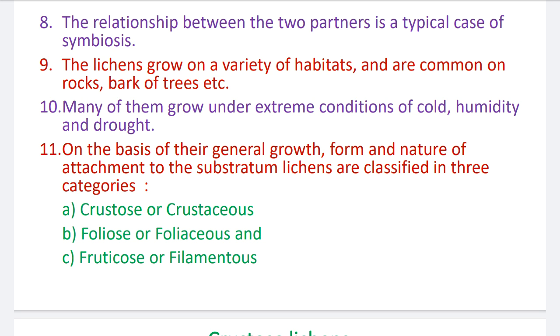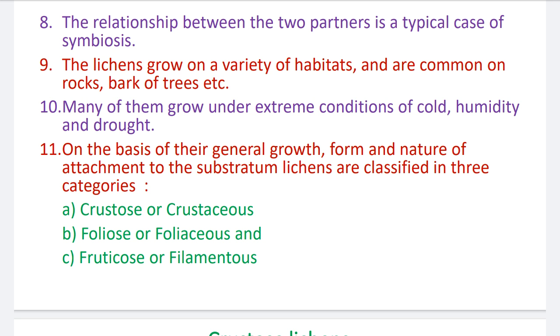Number 11. On the basis of their general growth form and nature of attachment to the substratum, lichens are classified into 3 categories. So these are the 3 categories of the lichens. It shows the diversity in their thallus. So crustose lichen, foliose lichen and fruticose lichen.